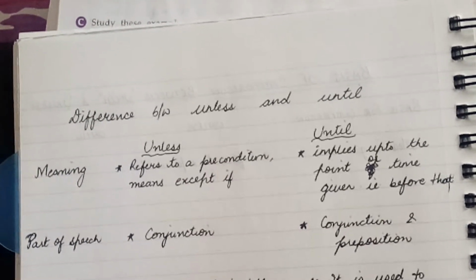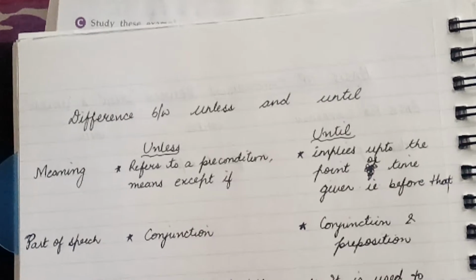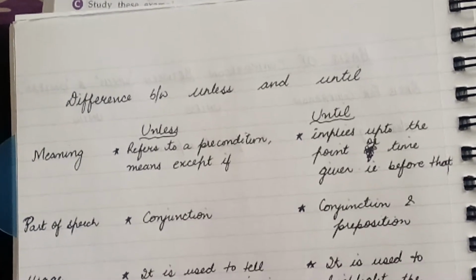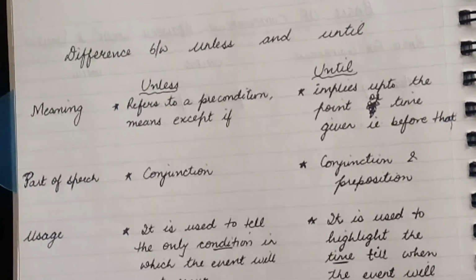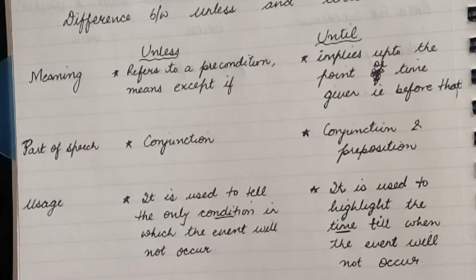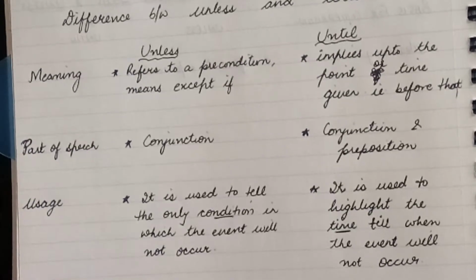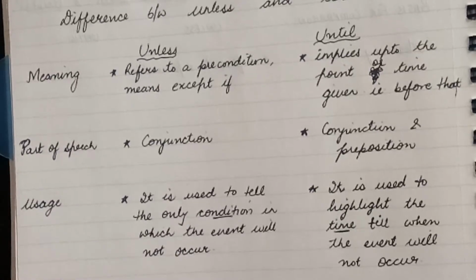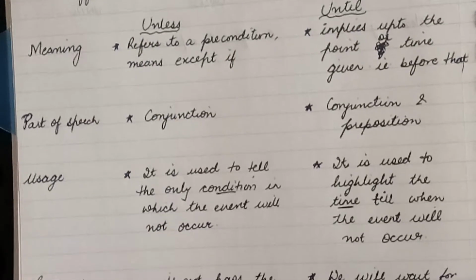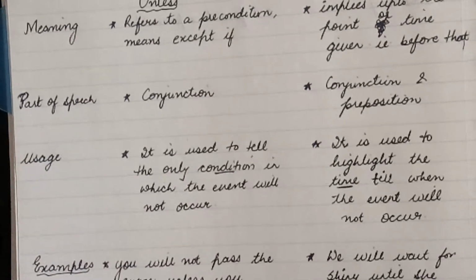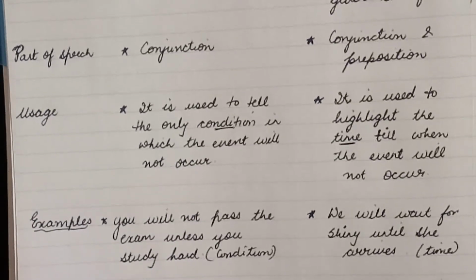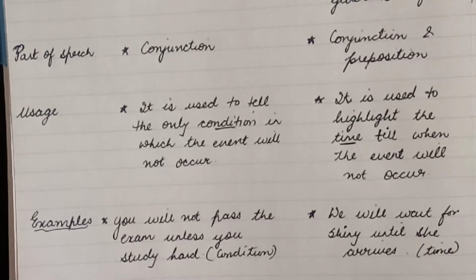So, and second difference is its part of speech. Unless is only a conjunction. Until is both conjunction and a preposition. Usage, which I have already told you. Unless is used to tell the only condition in which the event will not occur. And until is used to highlight the time till when the event will not occur. जब तक ये time नहीं आएगा, ये काम नहीं होगा. Example, you will not pass the exam unless you study hard. It's a condition. तुम पढ़ोगे तो पास हो जाओगे.